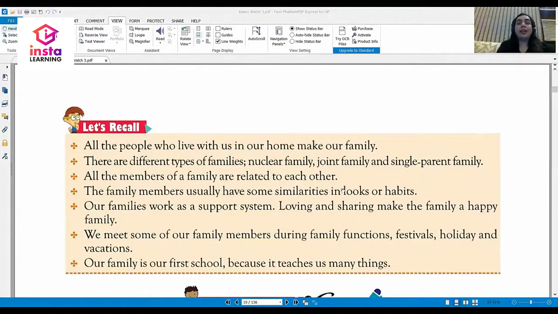So, children, I hope you enjoyed this lovely chapter. I hope you've now understood your family and your relatives properly. And you must have also understood why you look so much like a part of your family. Why do you resemble them so much? And most importantly, I'm sure you've understood that you must always be helpful and loving to every member of your family. With this, we come to the end of chapter 1.